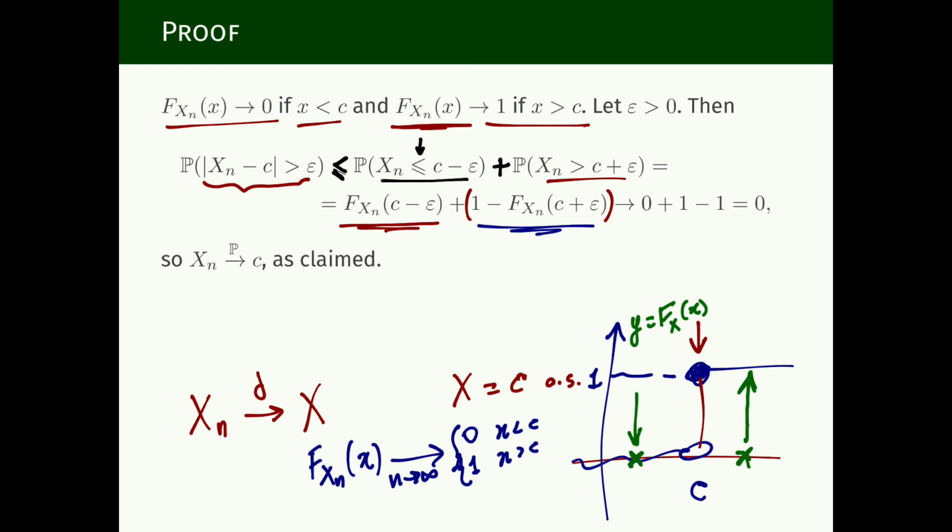Because of the convergence before and after the point c that we just discussed, the first one converges to 0, the second one converges to 1, and we have this 1 minus that stays. So we see that this converges to 0, which is what we had to prove. So this proves that X_n converges in probability to c as claimed.